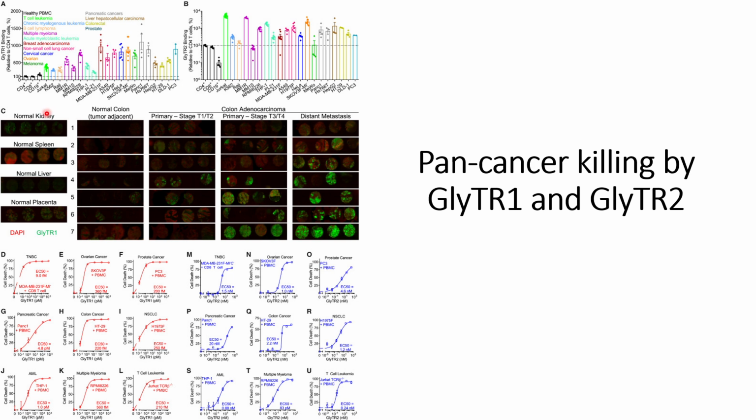Now they check tumor macroarray data of the healthy conditions and also the cancerous conditions. First they check with the healthy conditions. Here the results for the GlyTR1s are shown, and we can see that for the normal kidney and also for the spleen, liver and placenta, they can see some binding of GlyTR1, indicating that beta-1,6 GalNAc is expressed on the normal livers also. And similarly they have checked it for the normal colon also. They can see some levels of binding for the GlyTR1 at normal levels.